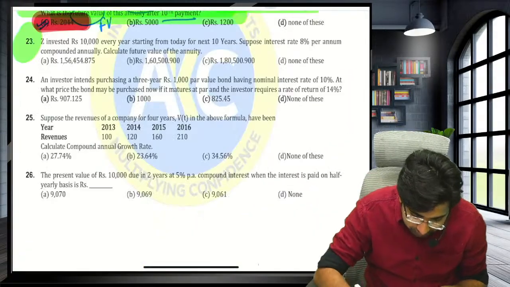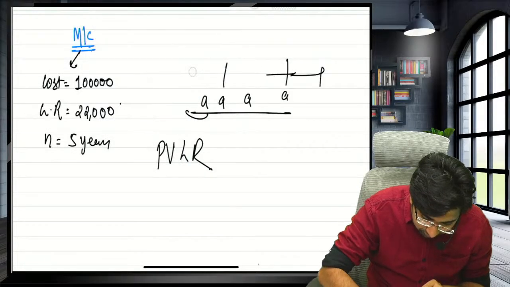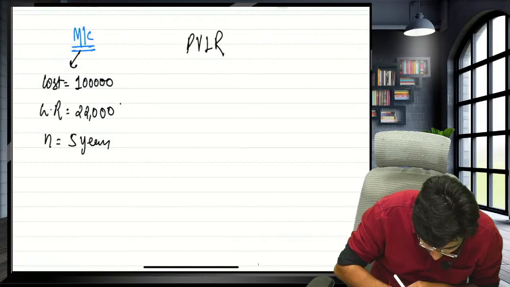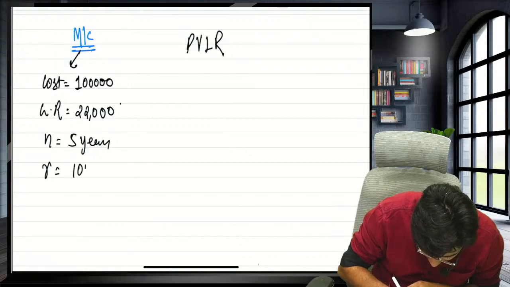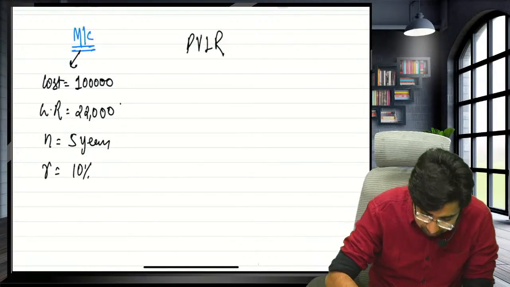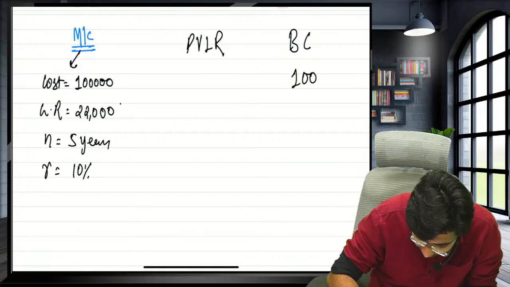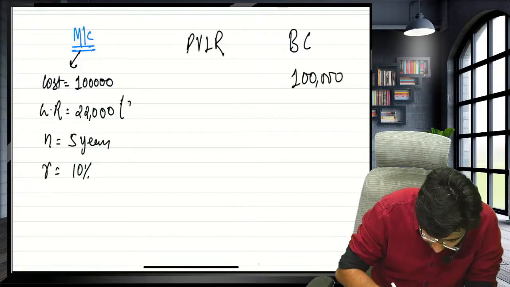Sir, let's take the decision. I will calculate the present value of lease rental. Let's say the rate of interest is 10%. So the present value of lease rental, and let's have the buying cost. We already have the buying cost of 1 lakh rupees. Treat this as an annuity.